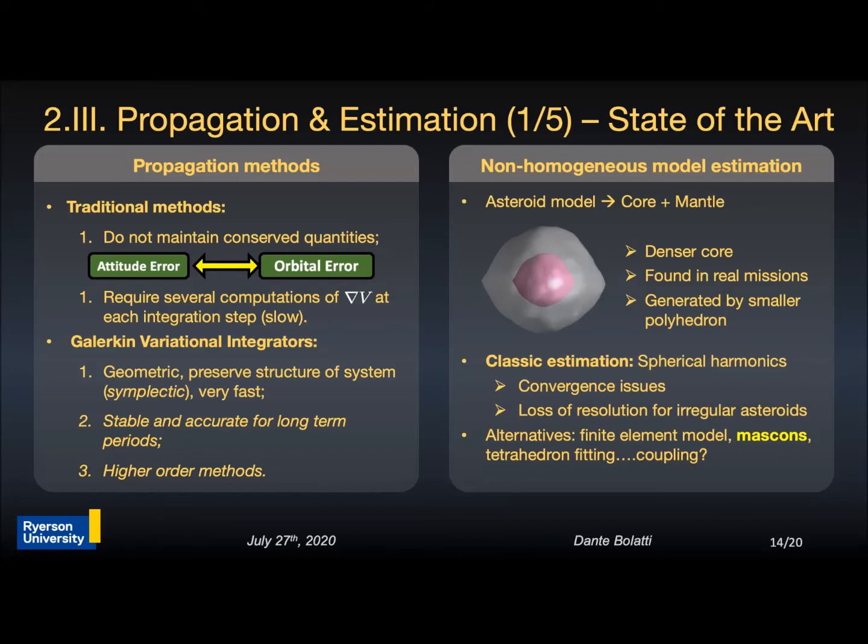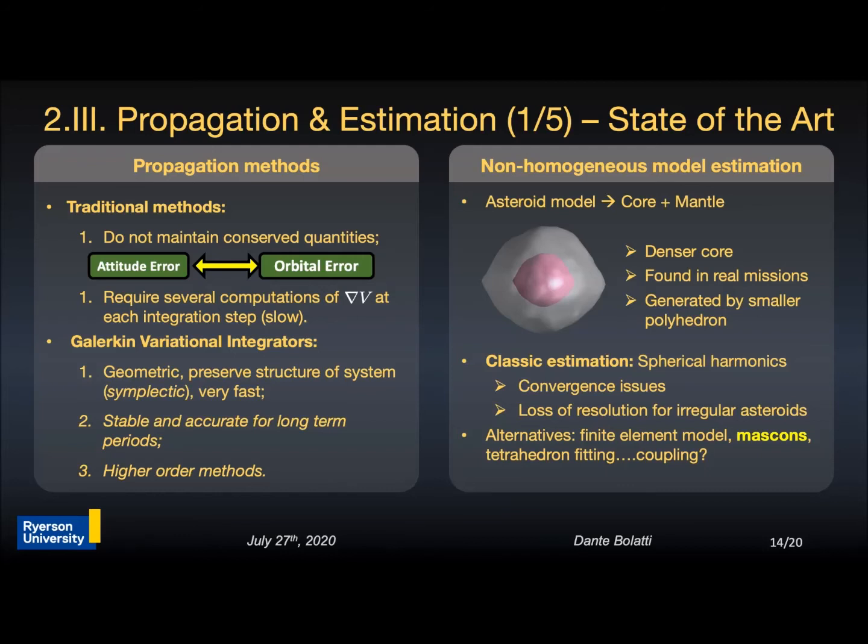For these reasons, in recent years there has been an increased interest in geometric numerical integrators, of which the Galerkin variational propagators are the most promising. This is because they allow the construction of higher order methods, they are very stable and accurate for long-term periods, and they preserve the structure of the system, being computationally fast at the same time. The geometric methods developed here based on the Galerkin approach allow us to propagate translational dynamics for long time periods, thus allowing us to better analyze the effects of the non-homogeneous mass distribution.